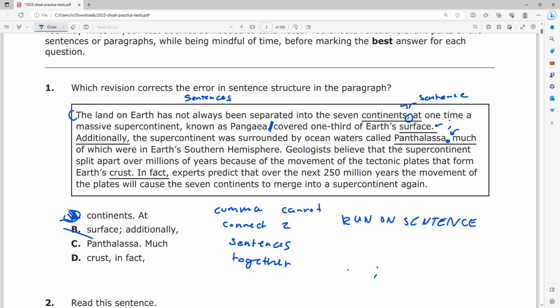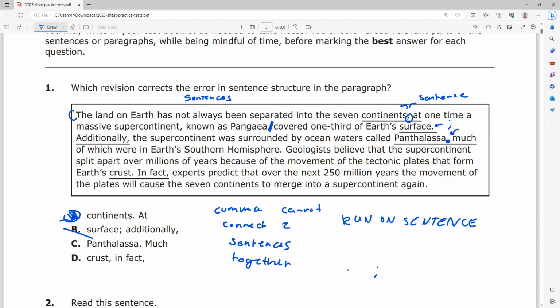Whenever I have a period, I want to make sure, first off, that a period can only connect a sentence with a sentence. A sentence has to be before the period, and a sentence has to be after the period, right? So let's see if there are 2 sentences before and after this period. Additionally, the supercontinent was surrounded by waters called Panthalassa, right? That is a complete sentence.